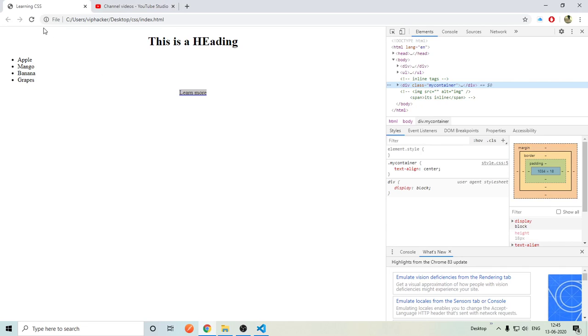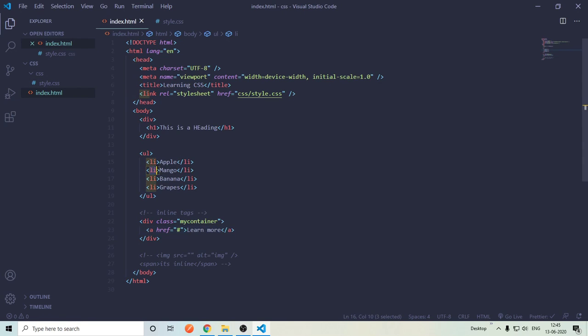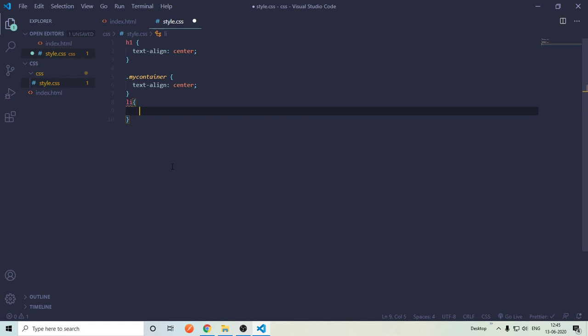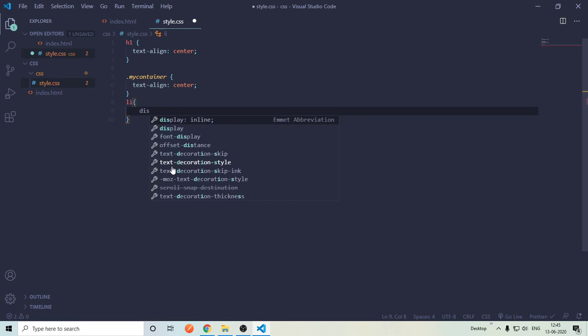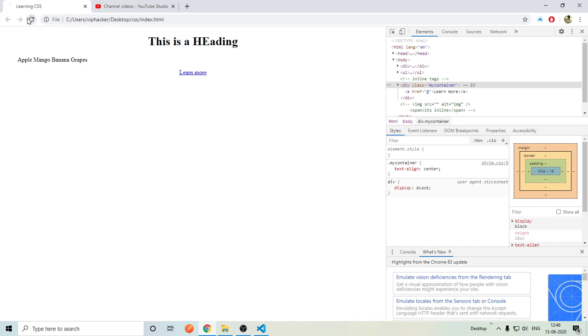So let's make something more interesting. Now I want to make these li tags inline. So how do we do that? Let's say I have li tags here. I will select li using a tag selector, and I will say display inline. So I have changed the default property of li from display block to display inline. If I save it, go here and refresh it, as you can see these are display inline now.